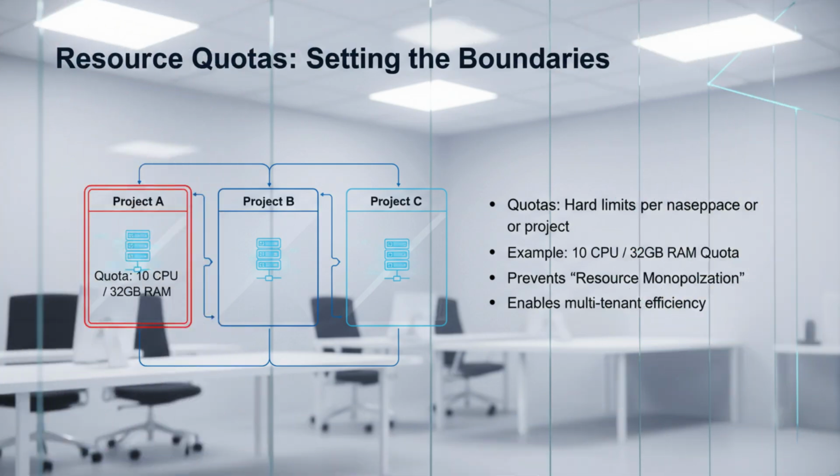While Headroom manages the cluster's top end, Quotas manage the individual users or applications inside it. Quotas are hard limits. If you have multiple projects or teams, you assign each a quota. For example, 10 CPU cores and 32 gigabytes of RAM. This prevents a single buggy application from consuming every resource in the cluster and crashing your entire business.